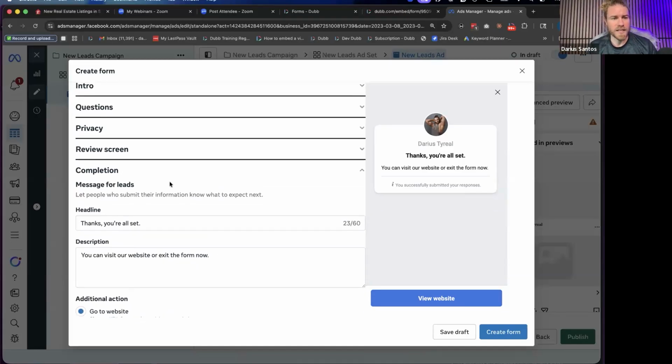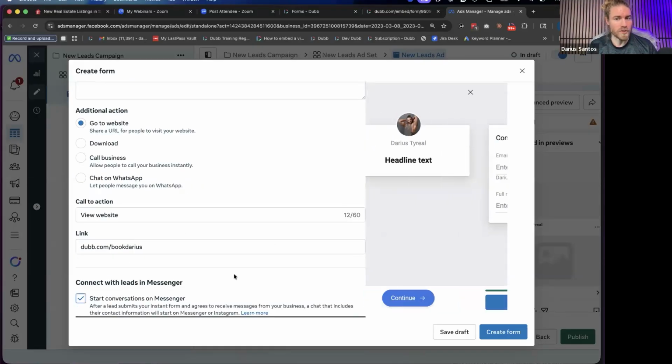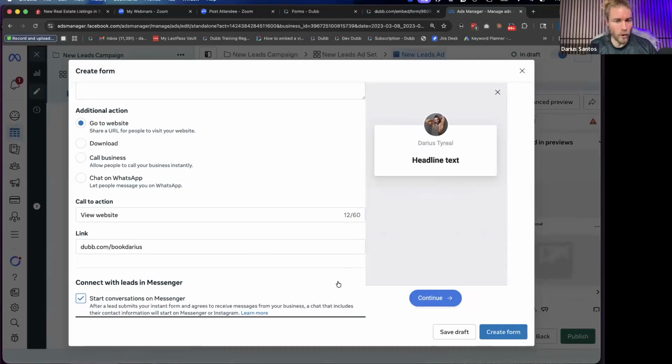The other part of this is Messenger, right? So when they actually submit their message, then there's going to be a Messenger conversation. And that will also have an option to put a Dubb video link right in that Messenger. So those two places, guys, in Messenger itself, you're going to get a form submission and you can add your video there. And in the link of the form submission itself. So as soon as they submit the form, it's going to direct them to that page. So those are the two ways that you can directly integrate Dubb pages into Facebook ads themselves,